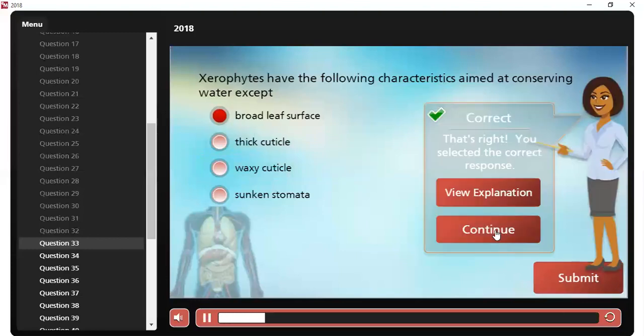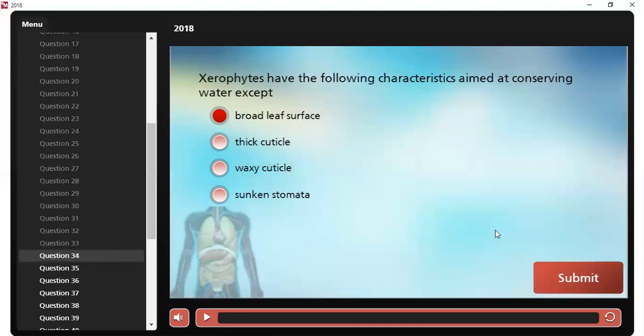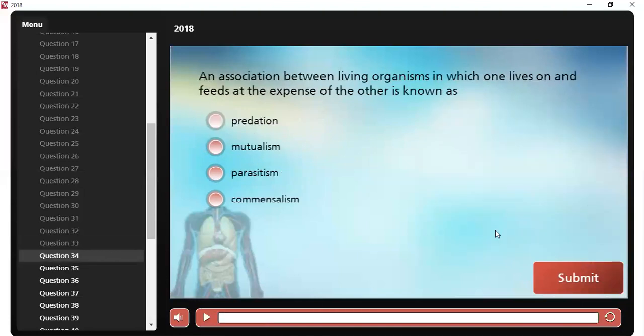Question number 34 coming up. An association between living organisms in which one lives on and feeds at the expense of the other is known as parasitism. This has to do with parasites. So go to question number 35.